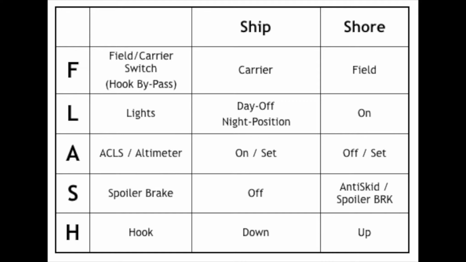Then complete the flash checklist. If you're going to the ship, you will set your hook bypass switch to carrier. Your lights will be off in the daytime. Your ACLS will be set on and your altimeter will be set to the ship's altimeter setting. Spoiler brake will be off and make sure your hook is down.